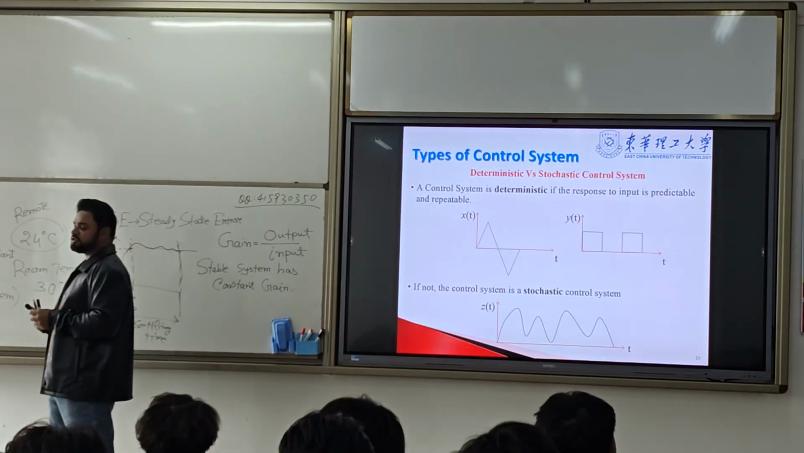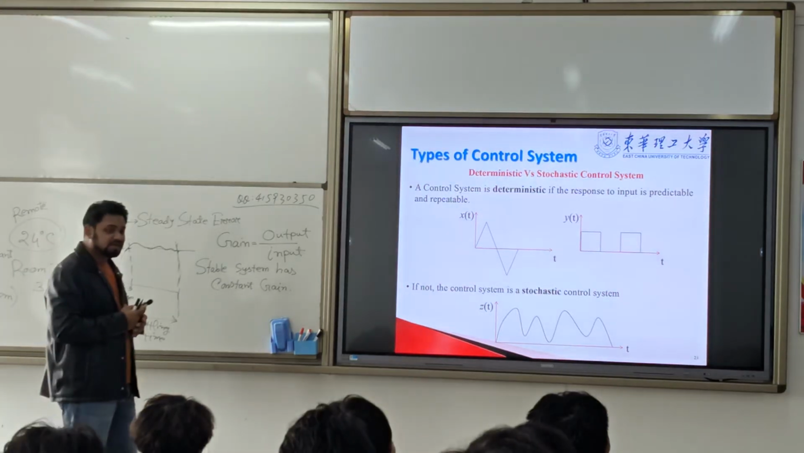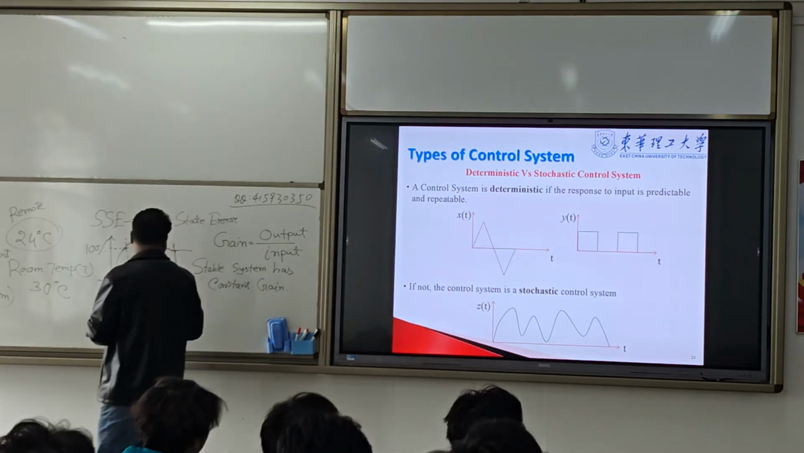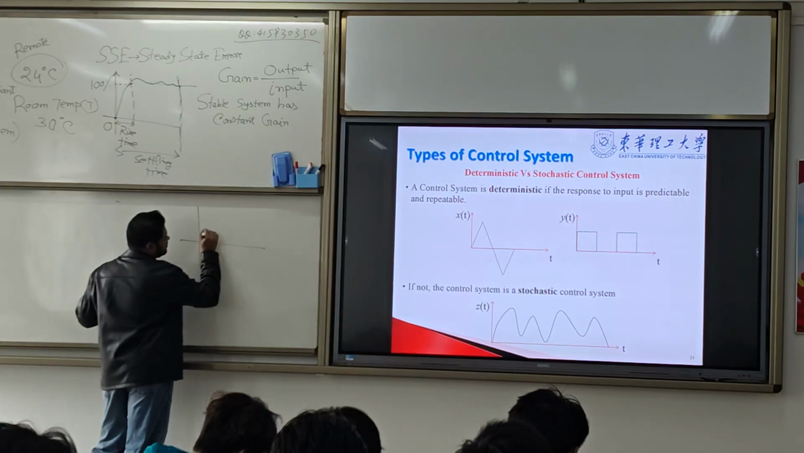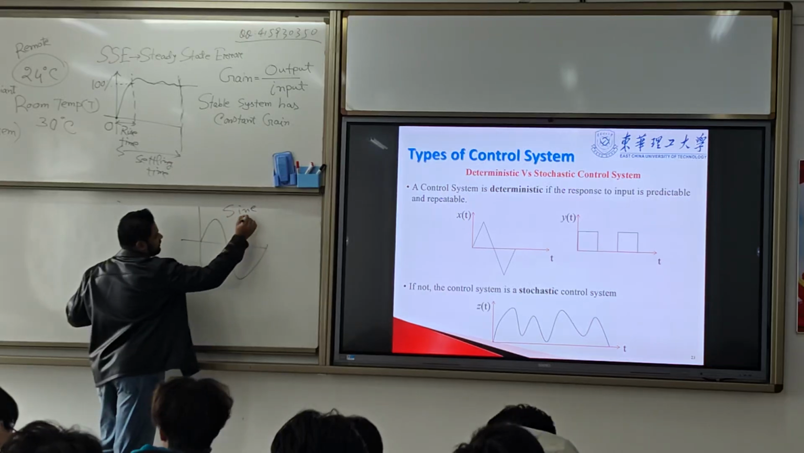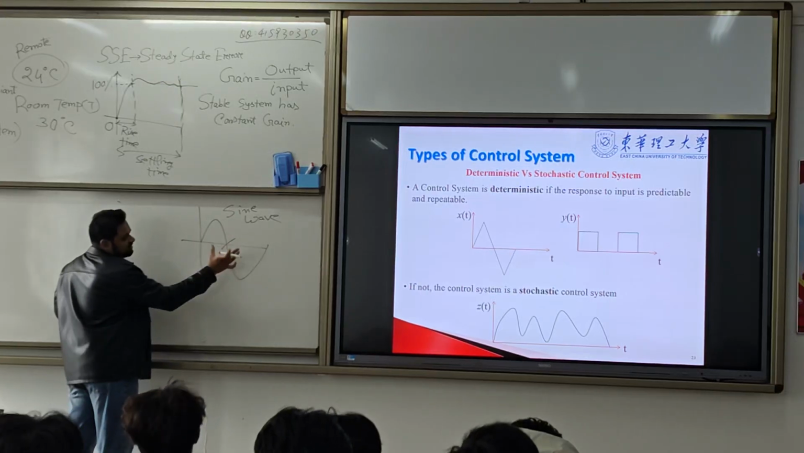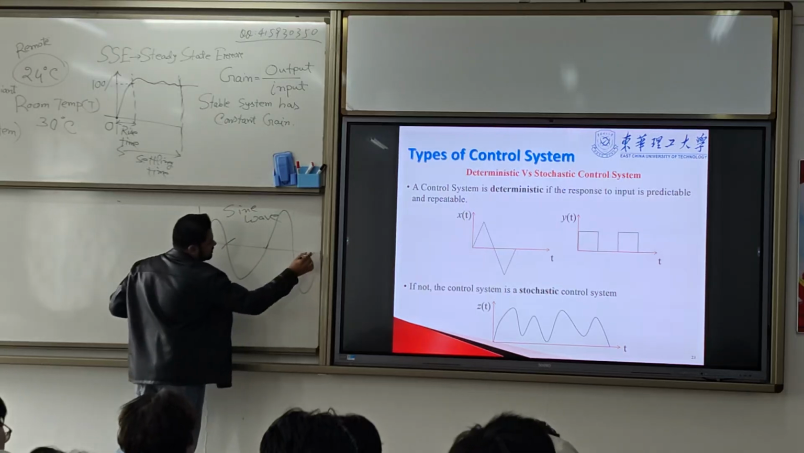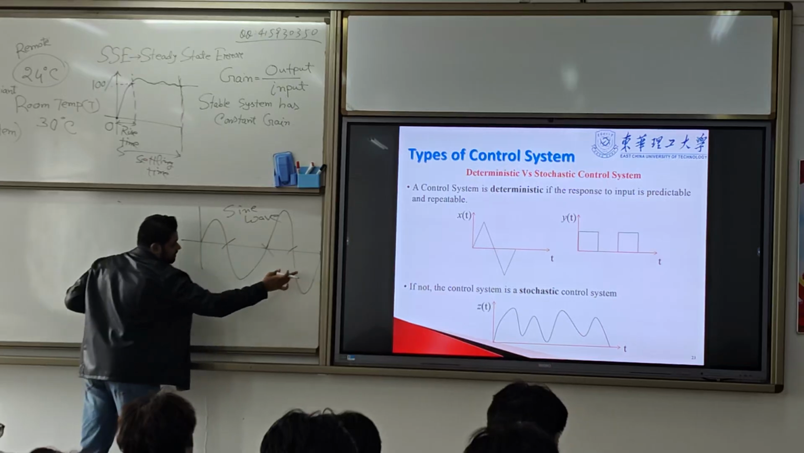Now, also there are two types of system. We call it deterministic and stochastic system. Deterministic system means repeatable. Like here, if I talk about this, what is this? Sine wave. Now, look, this one is repeating here. This one is repeating. If I just divide it, this one is repeating here, this one is repeating here.